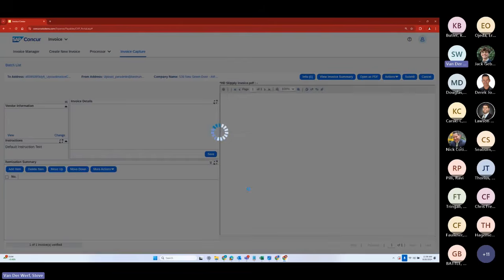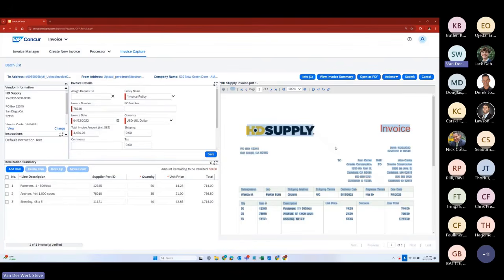When a vendor sends in the invoice, they can send it through email to a special email address. See, this is a to address. And based on that, the system is able to capture that data and use our tools to read the invoice, separate out the line items, capture all that information, capture all the header information, and also apply the stored vendor information as it appears on the invoice as well.